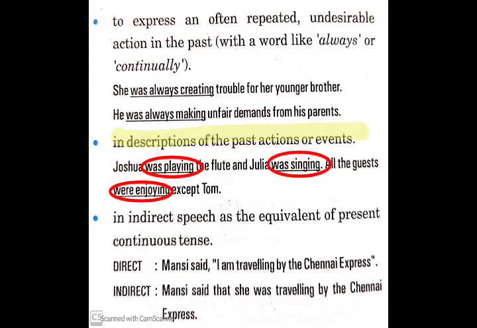In descriptions of past actions or events, so if you're describing any action that occurred in the past, then we use past continuous tense. For example, Joshua was playing the flute and Julia was singing. So, it is an action of the past. It is an event of the past.